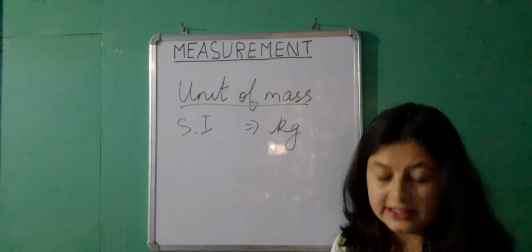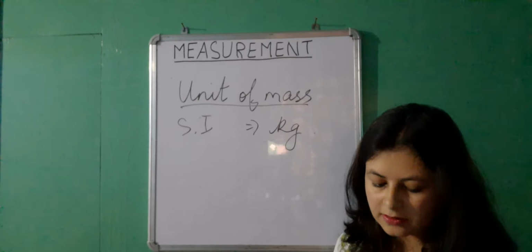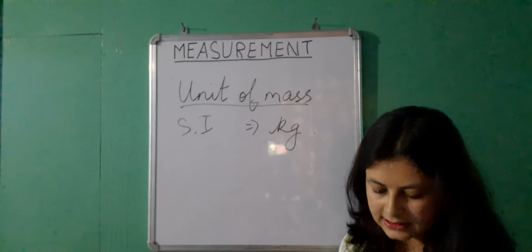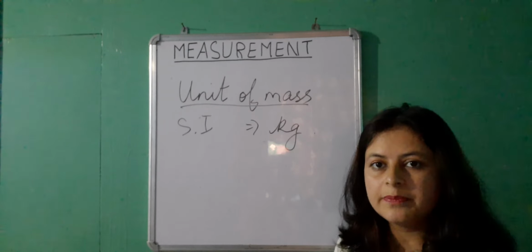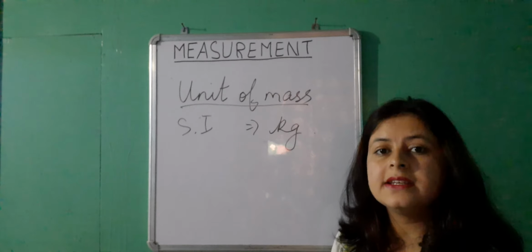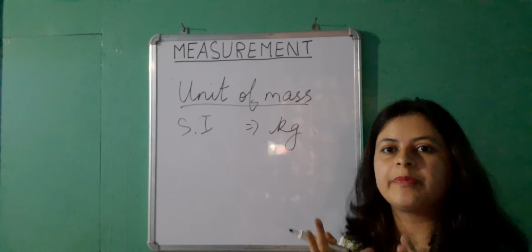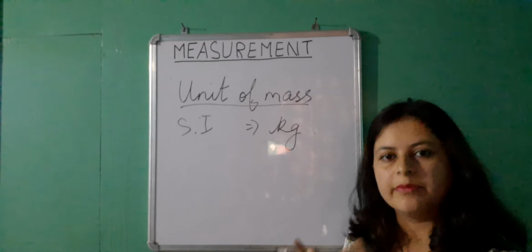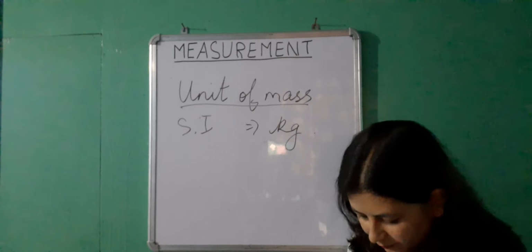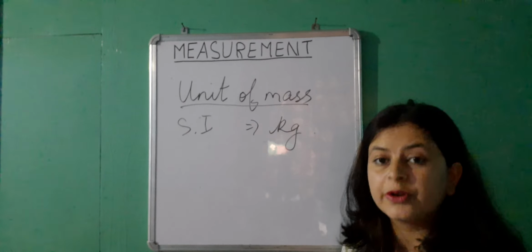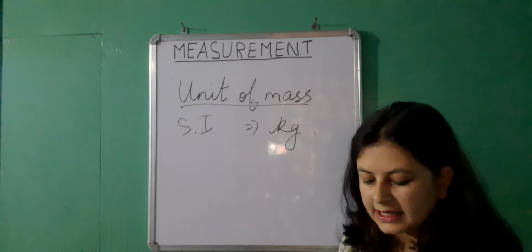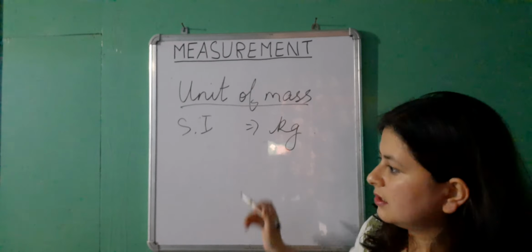It was defined in the year 1889. 1 kilogram was defined as the mass of a cylindrical piece of platinum iridium alloy. So there is an alloy which has been made out of platinum iridium. The measurements have been taken, and it is kept at the International Bureau of Weights and Measures at Sèvres near Paris.